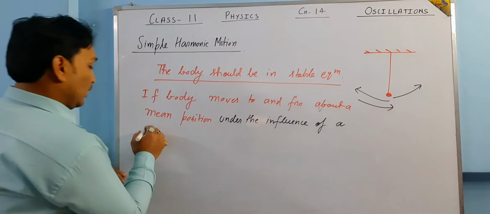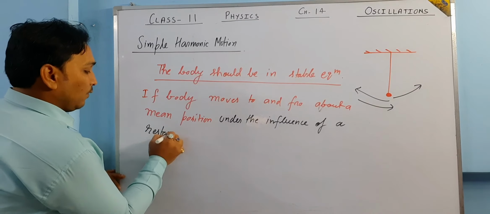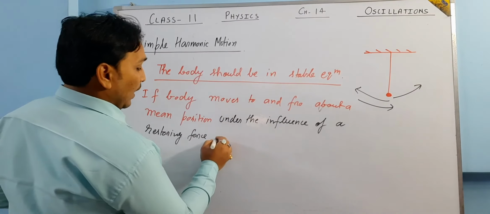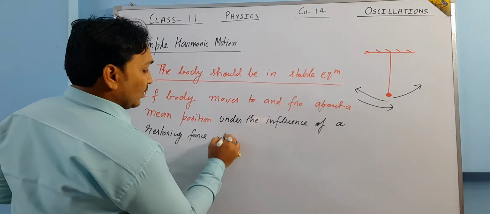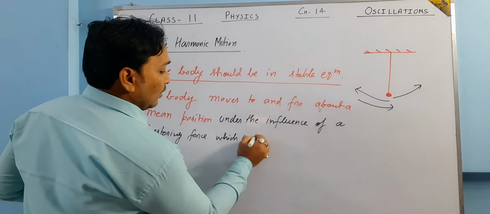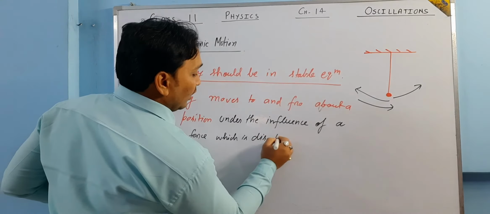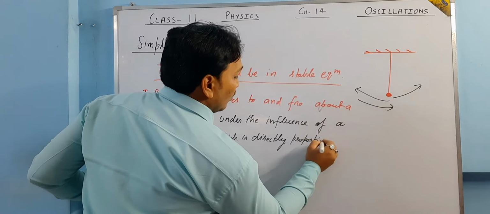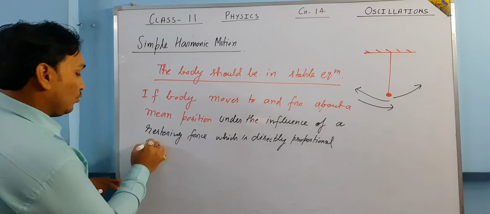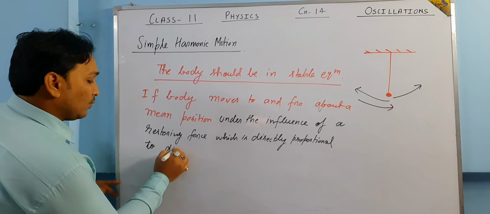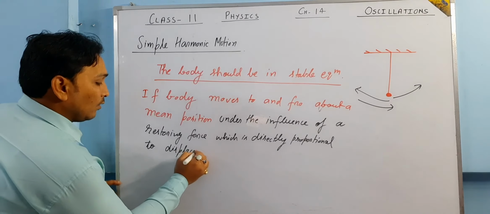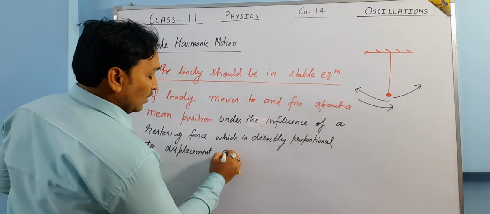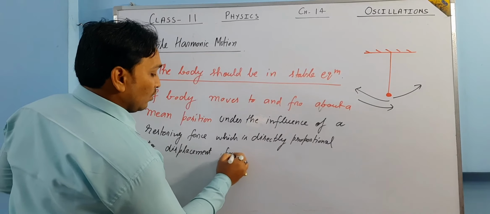The next thing is, under the influence of a restoring force which is directly proportional to displacement from the mean position.